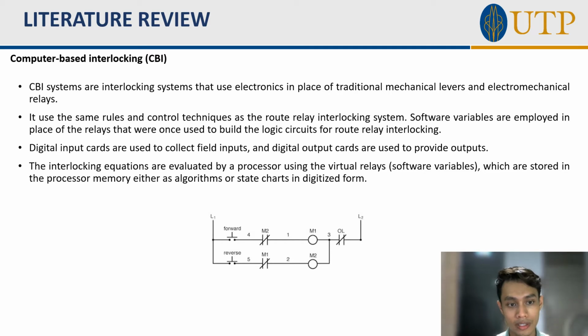Digital input cards are used to collect field inputs, and digital output cards are used to provide outputs. The interlocking equations are evaluated by a processor using the virtual relays, which are stored in the processor memory either as algorithms or state charts in digitized form.